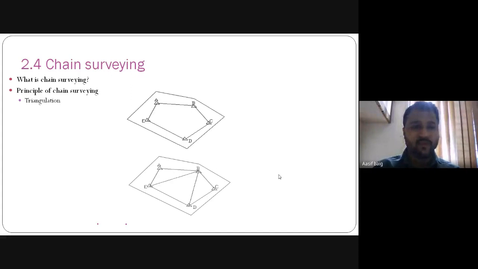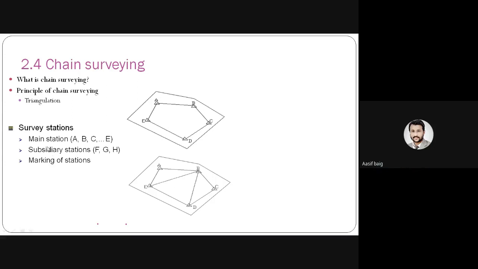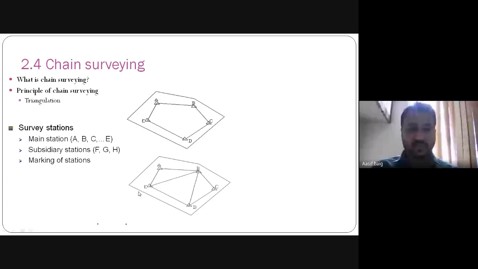Now we will move to chain surveying. What is meant by chain surveying? What are the principles of surveying? One of the principles of surveying is triangulation. The survey stations are these: A, B, C, D, E. These are the survey stations, and these are the main stations. Now we will connect these with the subsidiary stations, and we will divide this whole area into a number of triangles.